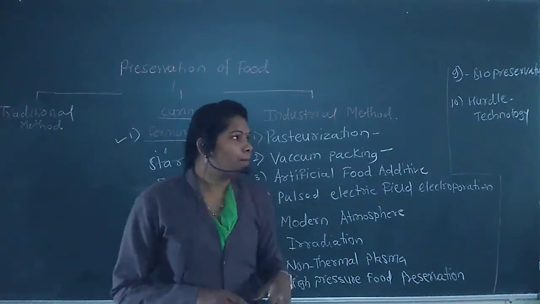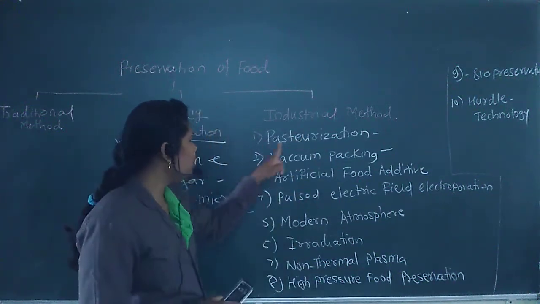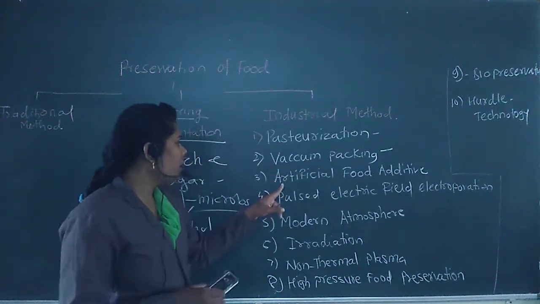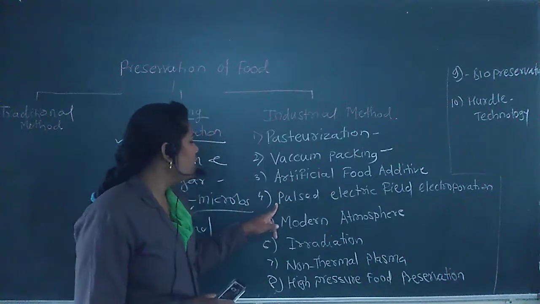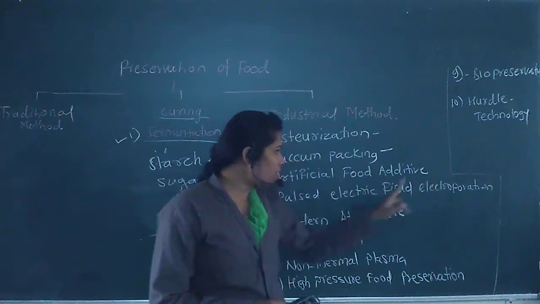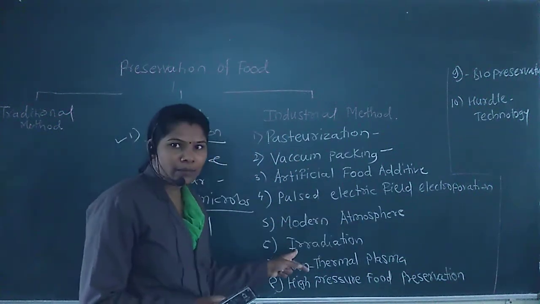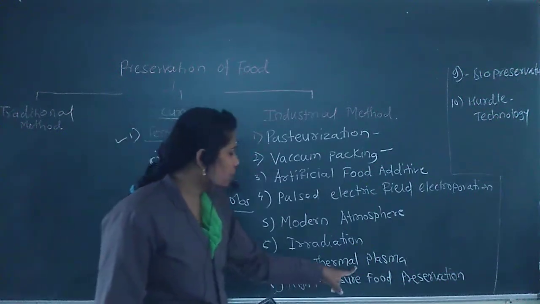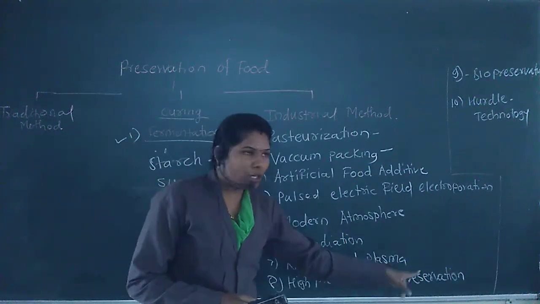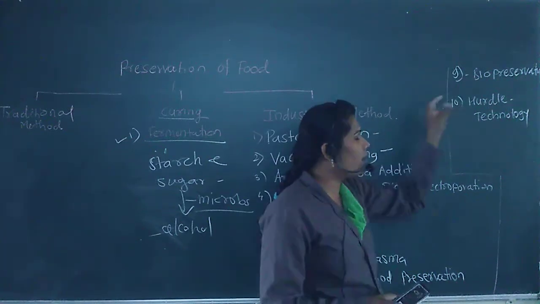Next, let us learn the industrial method of food preservation. This process includes a number of methods: the pasteurization process, second the vacuum packing process, next artificial food additives, then pulsed electric field electroporation, next modern atmosphere, next the irradiation process, next non-thermal plasma process, then high pressure food preservation and biopreservatives, and the last one is hurdle technology.